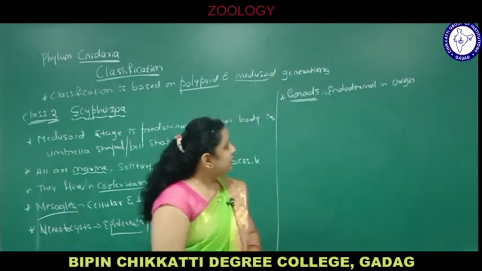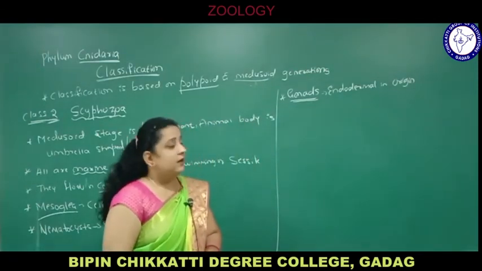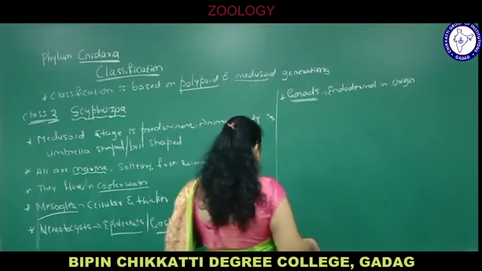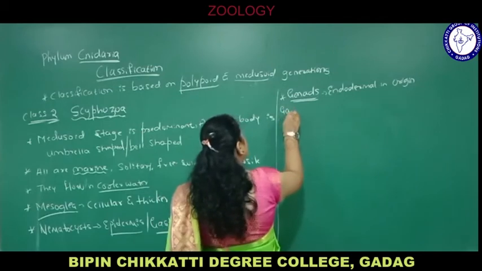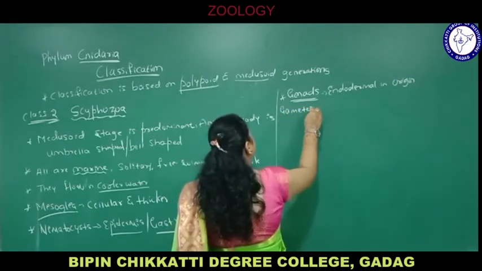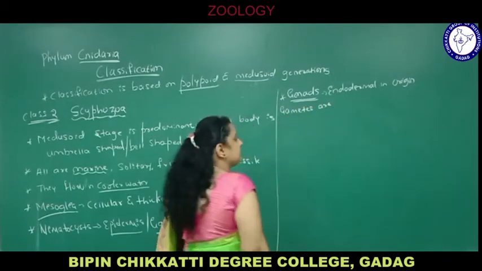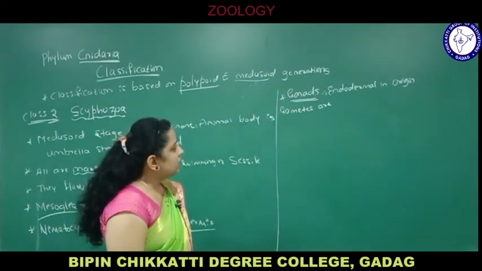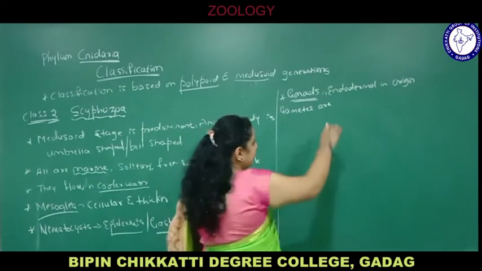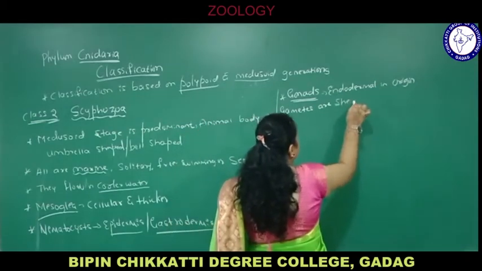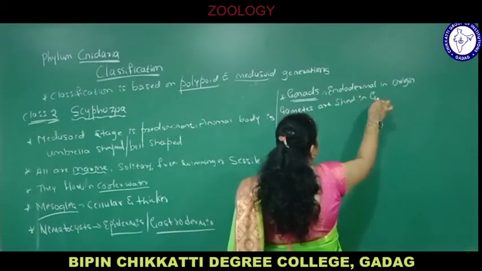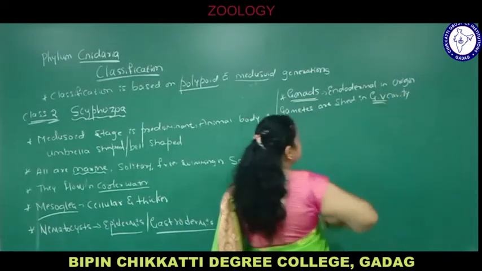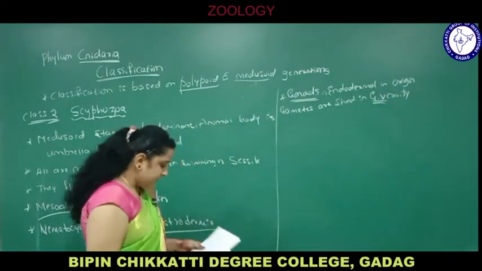So the gonads arise from the endoderm. Gametes are shed in the gastrovascular cavity. Gametes are the sex cells. The male gamete is called sperm and the female gamete is called egg or ovum. They are shed in the gastrovascular cavity. I have written it in short, GV means gastrovascular cavity.